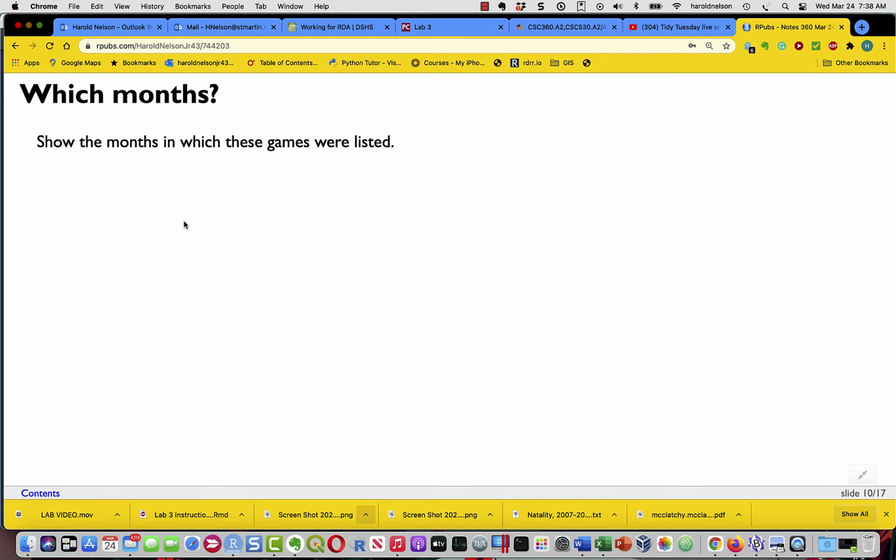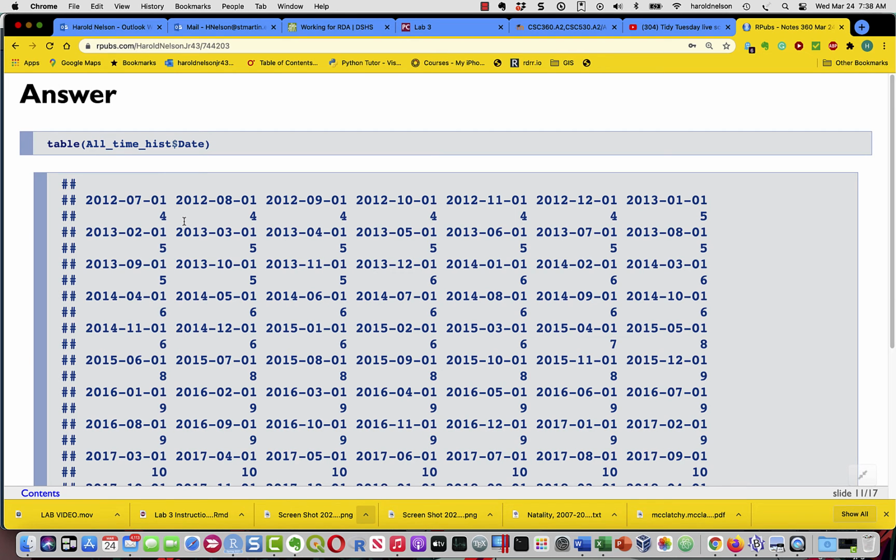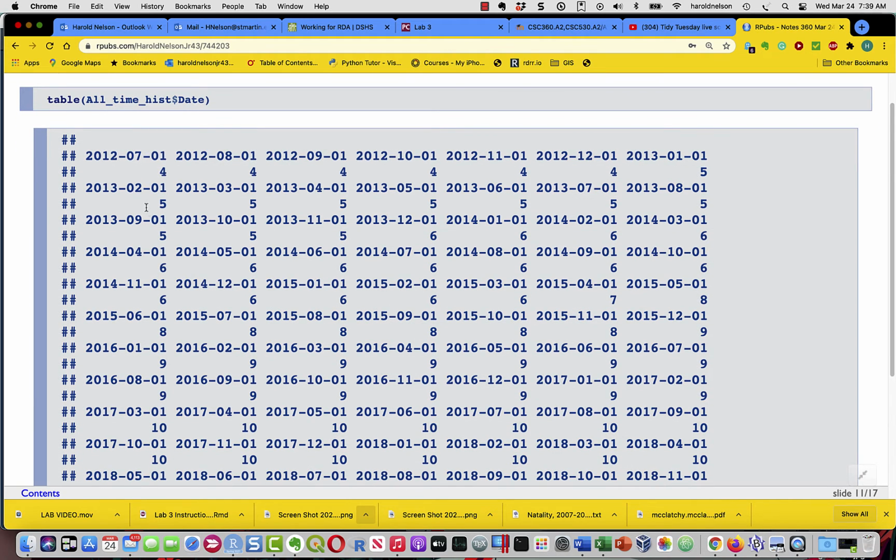Okay, you're back. Let's take a look. Very simple. Table all-time hist dollar date. And I can see that of the 10 all-time winners, 4 of them were actually present in July of 2012.